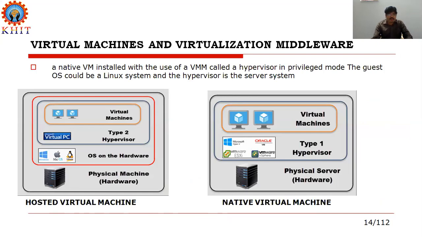Here we have seen two more virtual machines. One is a hosted virtual machine, another one is a native virtual machine. In the native virtual machine, the physical server is fully loaded with hardware, and the virtual machine is running with two or more operating systems. One is the VMware operating system, another one is Oracle software, and one more operating system is the Microsoft operating system. So in that we have embedded two different virtual machines, and finally we can access a lot of data from the cloud if you consider this type of virtual machines.